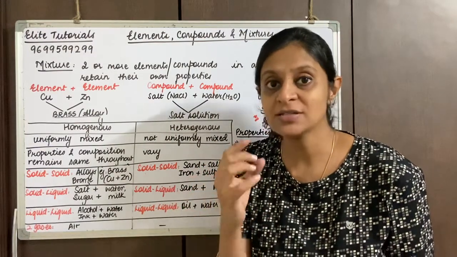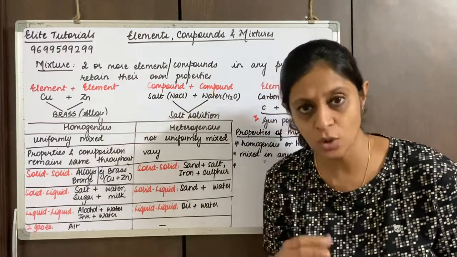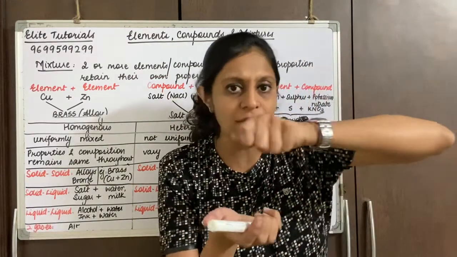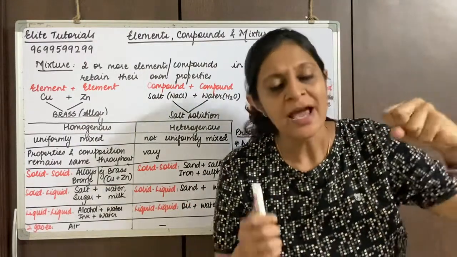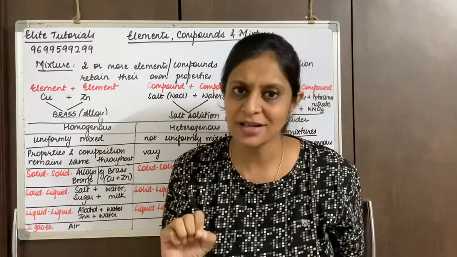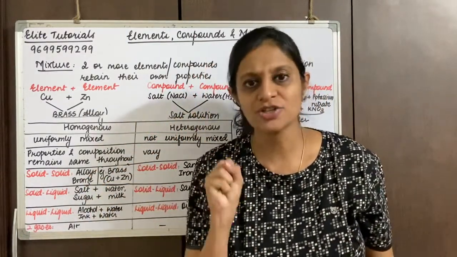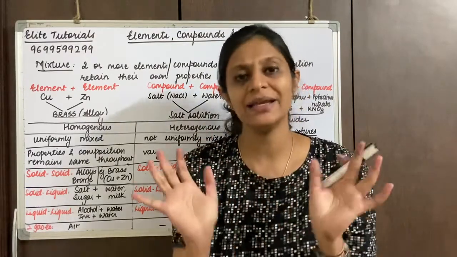And the original properties will be retained. If I run a magnet on top of it, the iron filings get attracted. And if I take that mixture of iron and sulfur and add carbon disulfide, the sulfur part will dissolve. The constituent elements are retaining their properties.